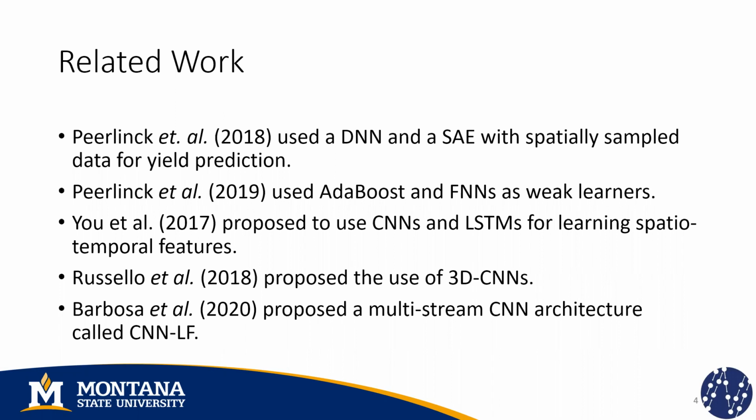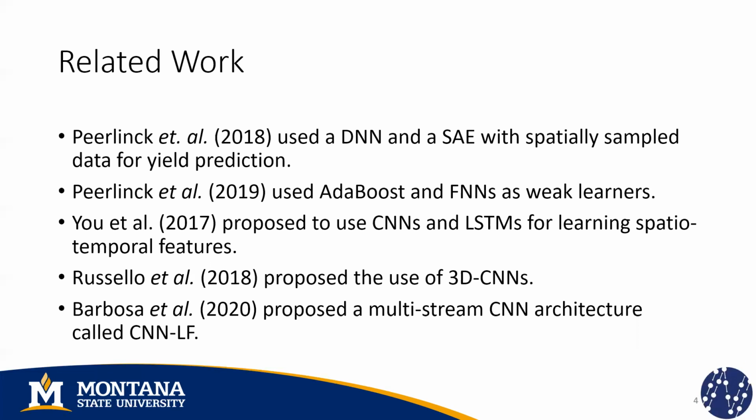Now, there are other approaches that use convolutional neural networks because they are a natural way to exploit the spatial information. And for instance, Yu et al. in 2017 proposed to use convolutional neural networks and long short-term memories for learning spatial temporal features. And that is because they are collecting data from different stages of the entire growing season.